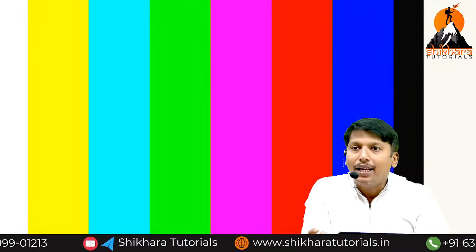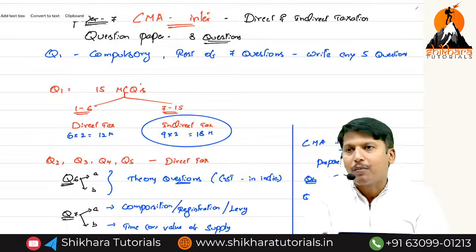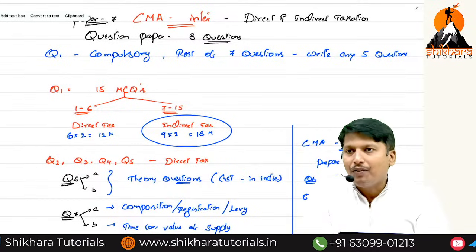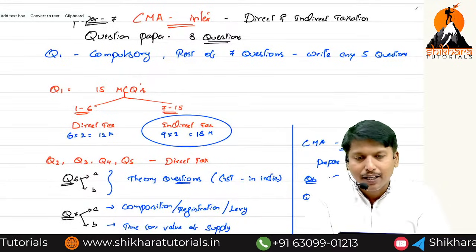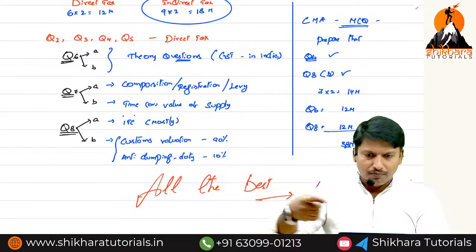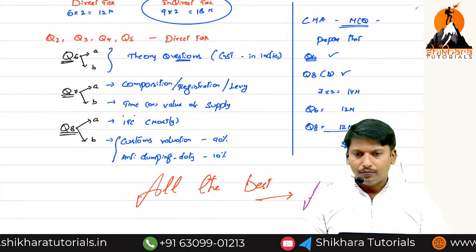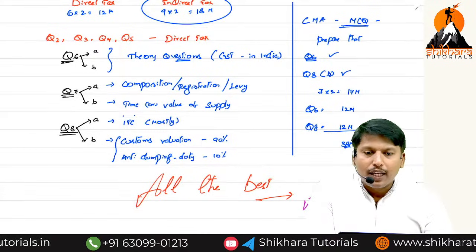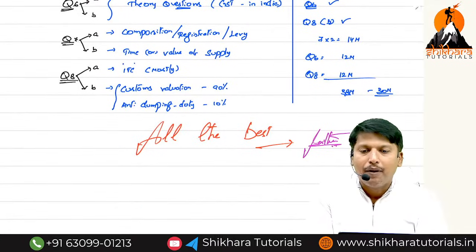The rest of the 9 questions are indirect tax. So in MCQs, only 6 are from direct tax, 9 are from indirect taxation. Of the rest of the 7 questions, question numbers 2, 3, 4, 5 are from direct tax, and 6, 7, 8 are from indirect taxes.